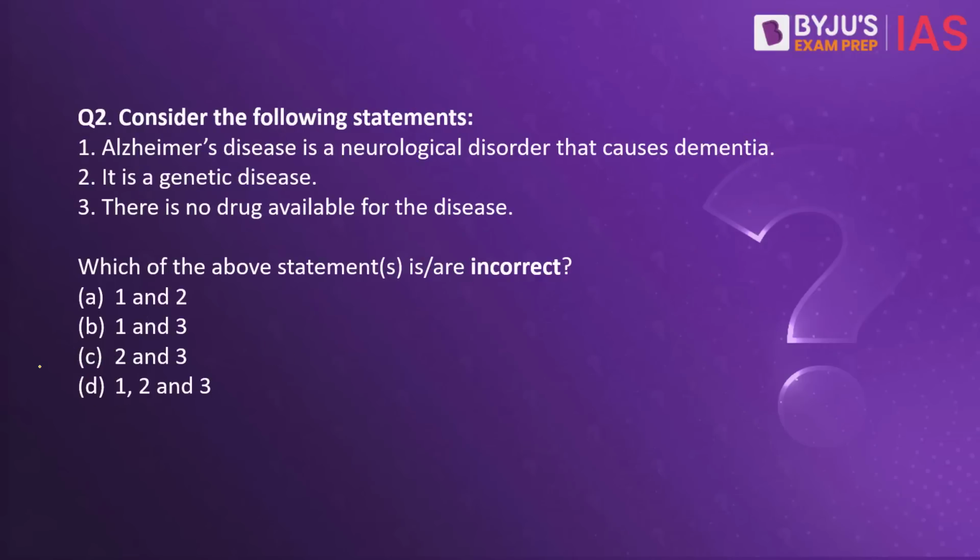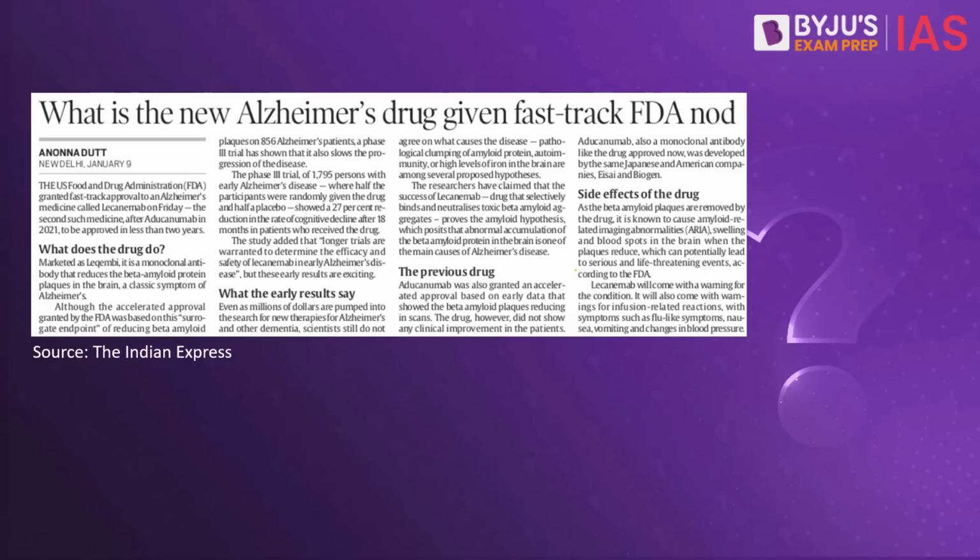Consider the following statements. 1. Alzheimer's disease is a neurological disorder that causes dementia. 2. Dementia is also another word for memory loss. 3. It is a genetic disease. 4. There is no drug available for the disease. So we have to point out which of the above statements are incorrect. Why have we taken this question?